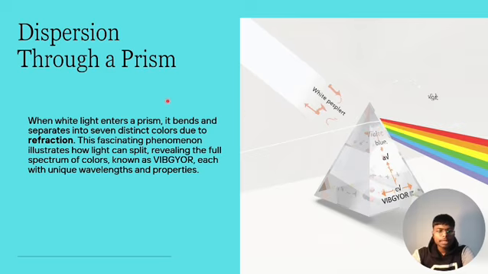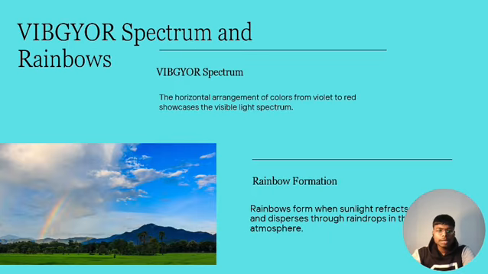If you read this slide, you find that the same phenomenon is described. But here, what can be mentioned is VIBGYOR. VIBGYOR refers to the seven color bands of light that can be found in white light. As we change the slide, we see the VIBGYOR spectrum and rainbow formation, the horizontal arrangement of the colors that you have seen in that slide.